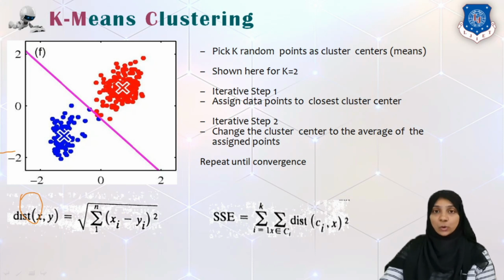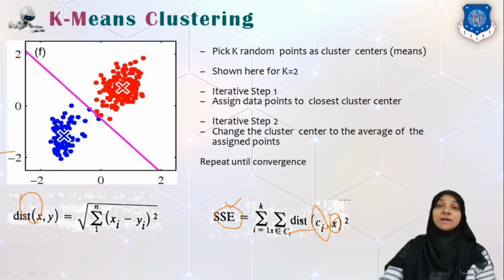That is perfectly okay. Now, the clarity or goodness of a particular cluster is calculated with the help of the sum of squared error term. The sum of squared error is given by the summation from 1 to k over all k clusters, over all data points which belong to a particular cluster Ci, of the distance between the data point and the cluster center, that is, the distance between cluster center Ci and a data point x.